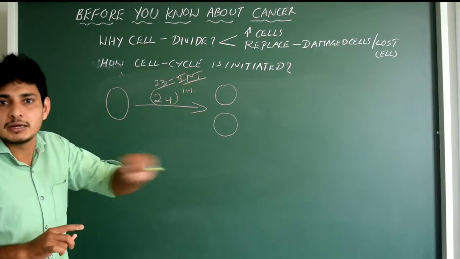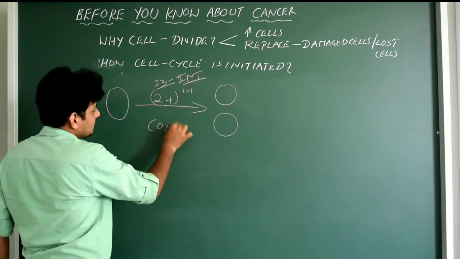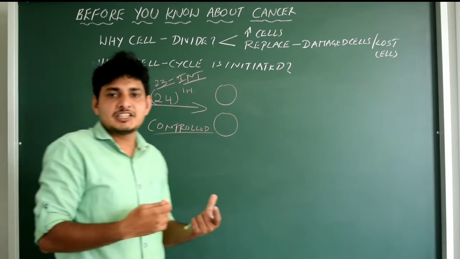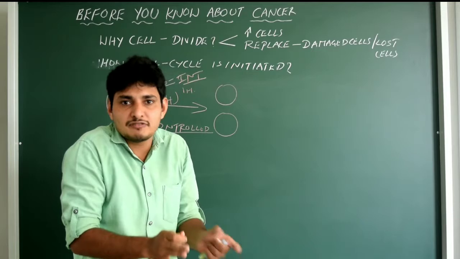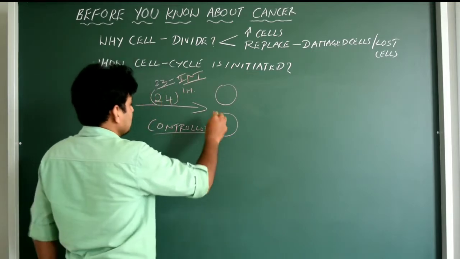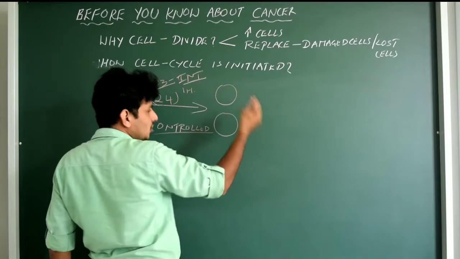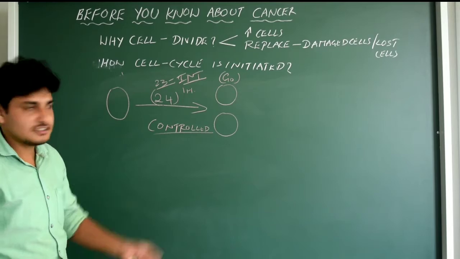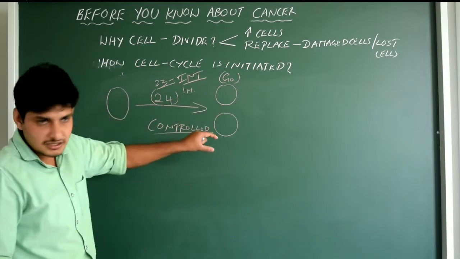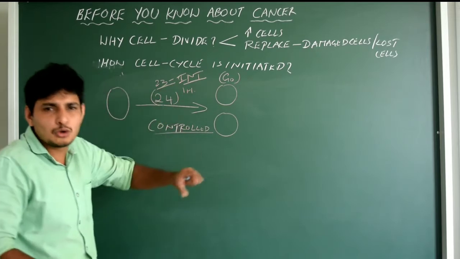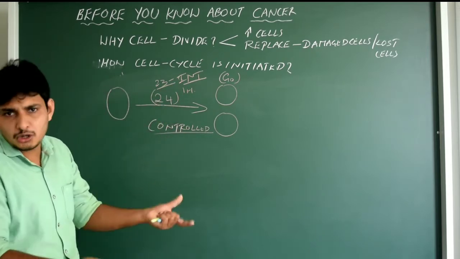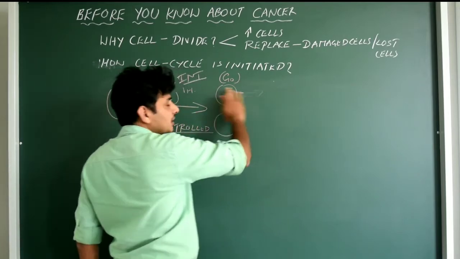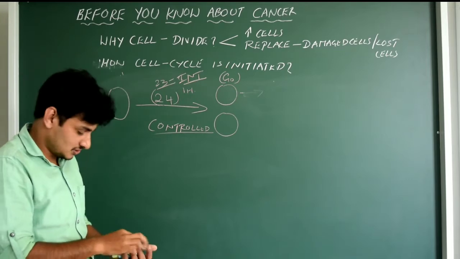Yes, that is normal. So this is now a controlled process. Everything is under control. That's what our body is like when normal; we are not suffering from cancer. Let us imagine that these two daughter cells which are produced enter into the G0 phase. After M phase, G0 comes, which is a kind of resting phase. Here the cells will respond to some signaling pathway like autocrine, paracrine or endocrine, whatever it is, then decide whether to go for further cell division or stop here itself. Got it? This is a controlled process.